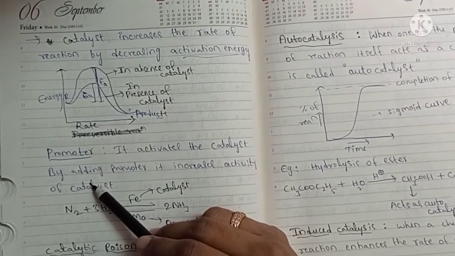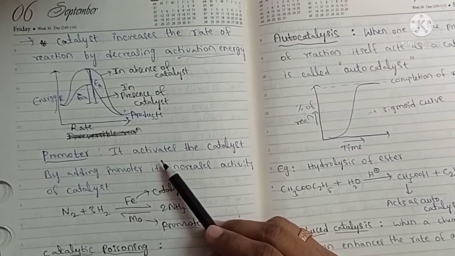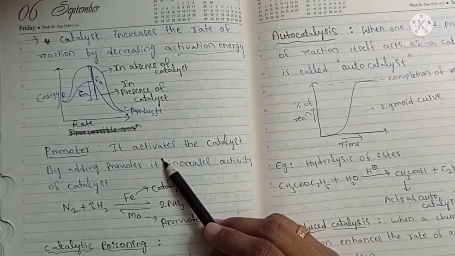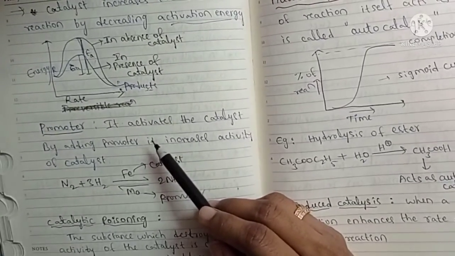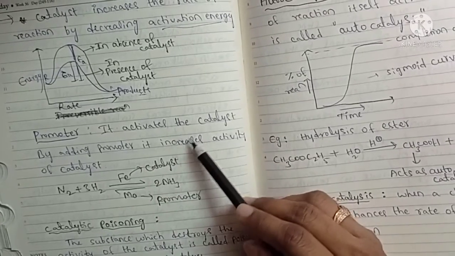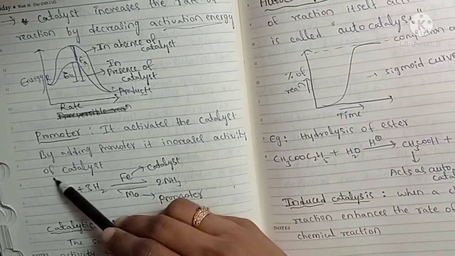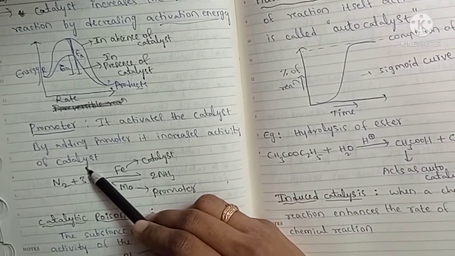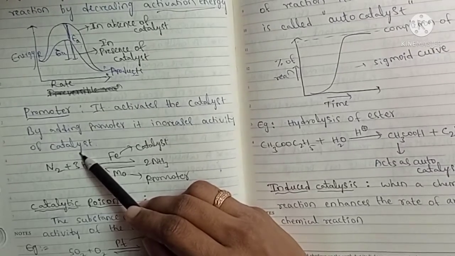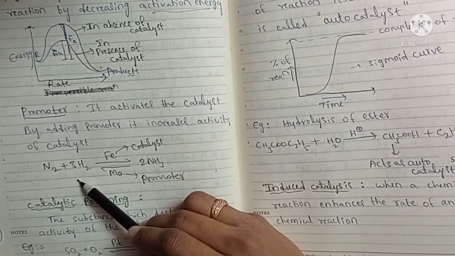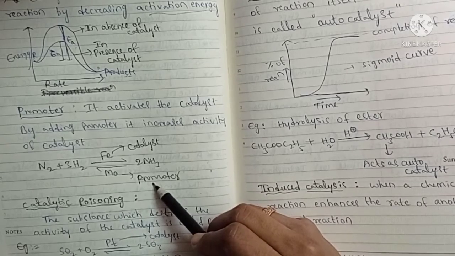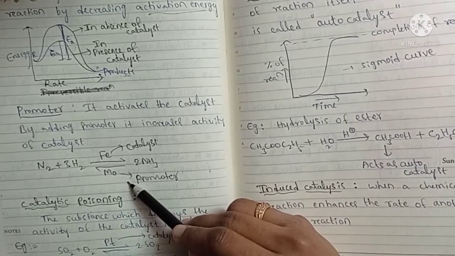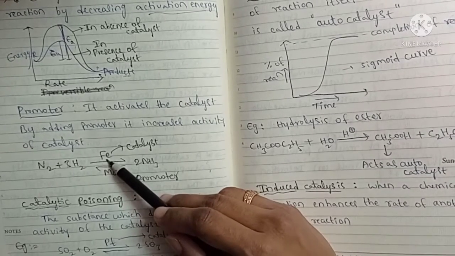And promoter. A promoter is another substance which increases the activity of the catalyst. That substance is called a promoter. For example, we have seen in Haber's process, iron is the catalyst and molybdenum is the promoter. So here the promoter increases the activity of the catalyst.